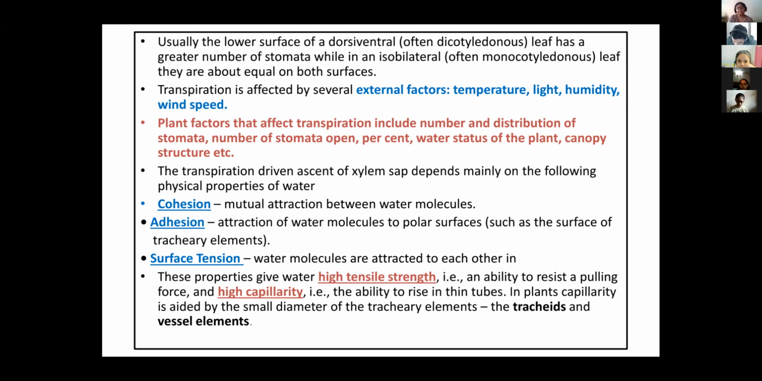Next, humidity. Tell me, if humidity is more, then the rate of transpiration? Yes, less. More humidity, less transpiration. Right? So they are inversely proportional. Transpiration rate is inversely proportional to the humidity.